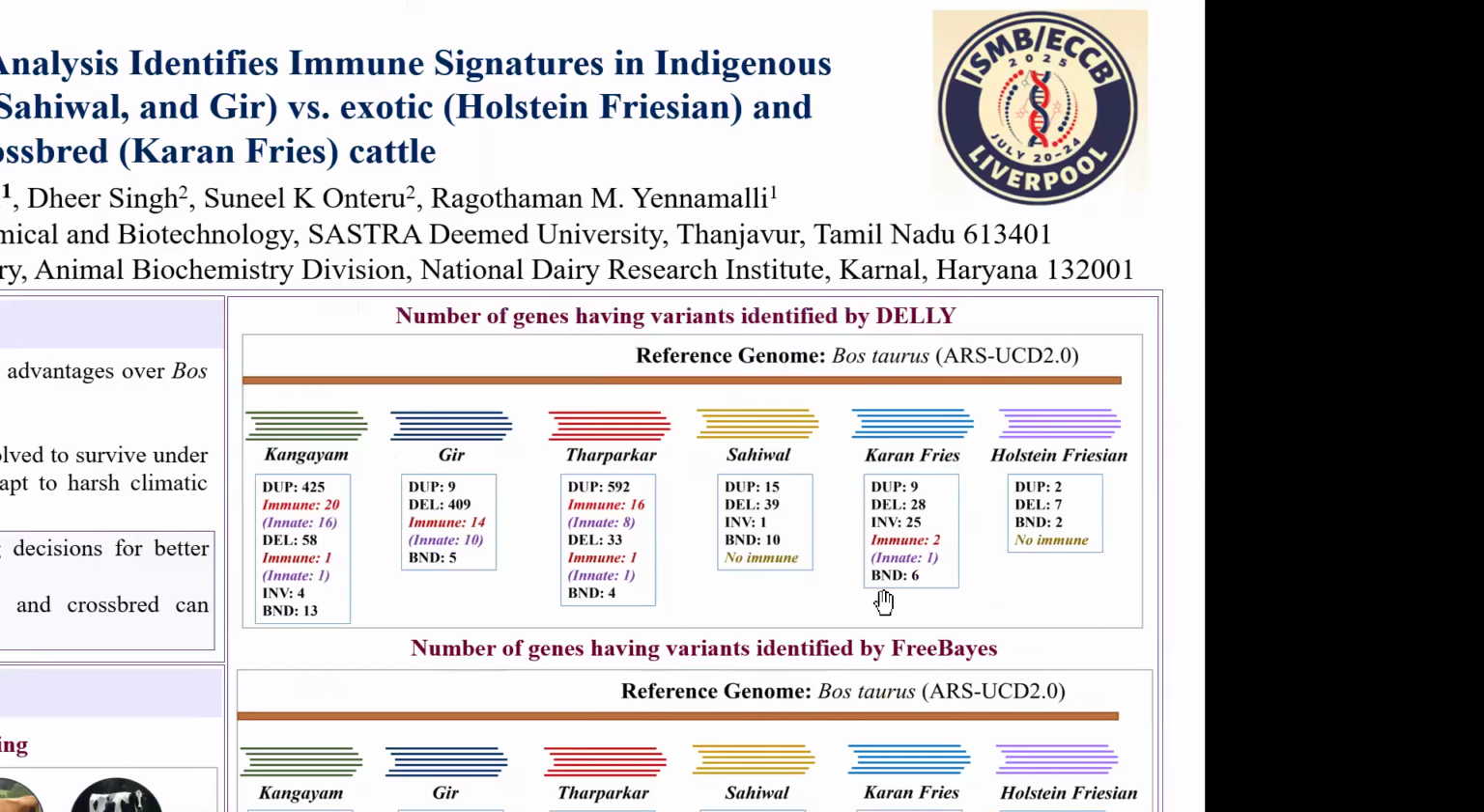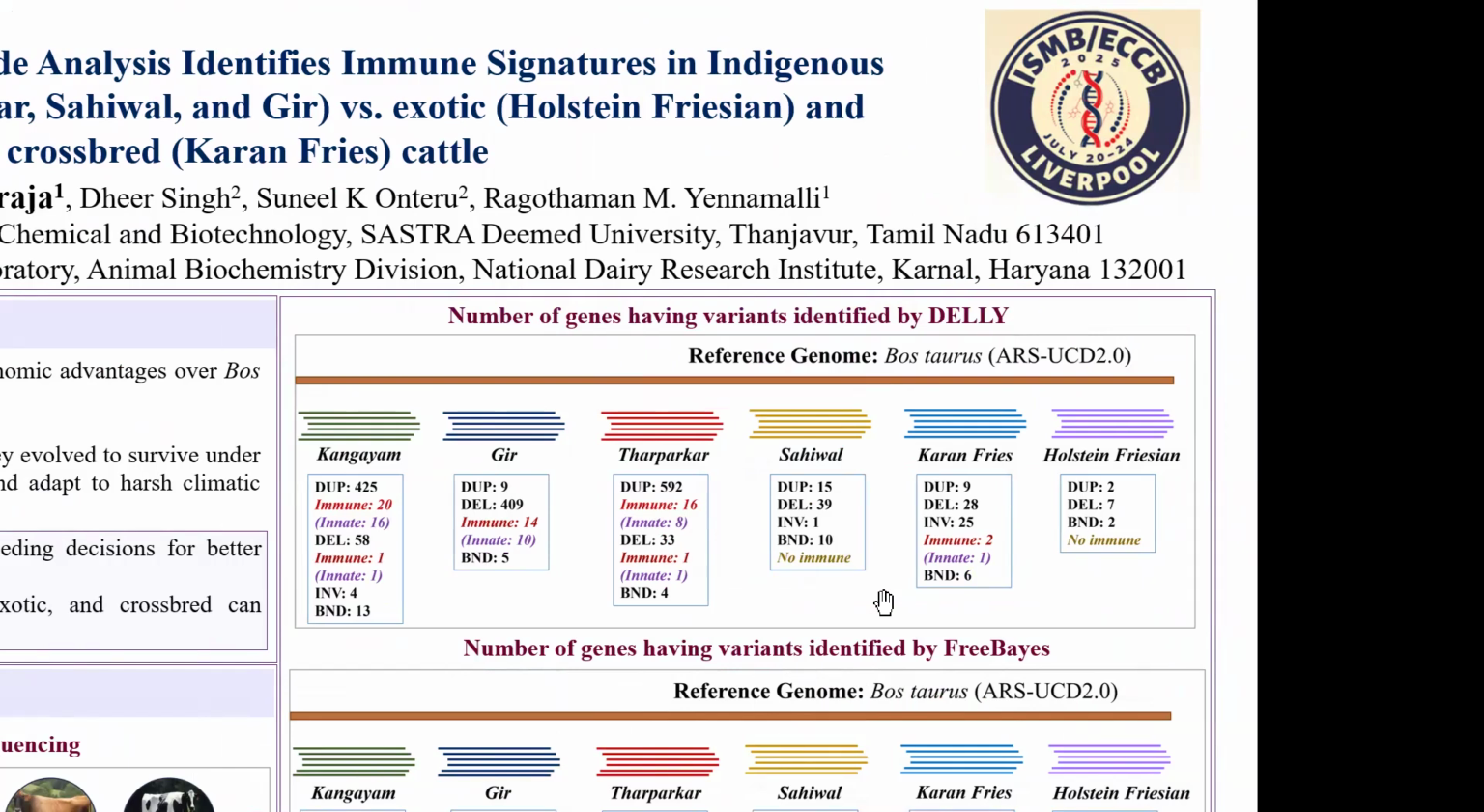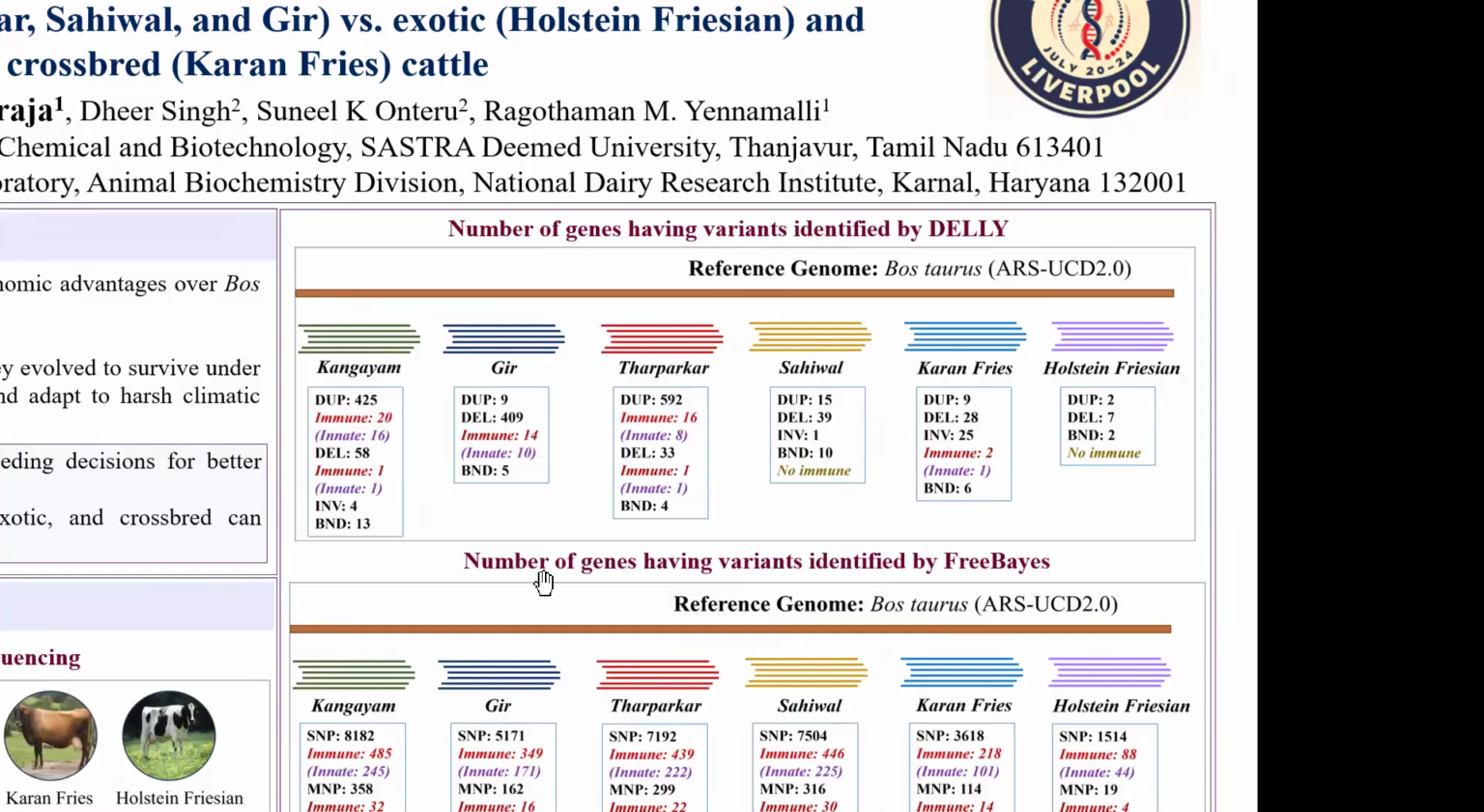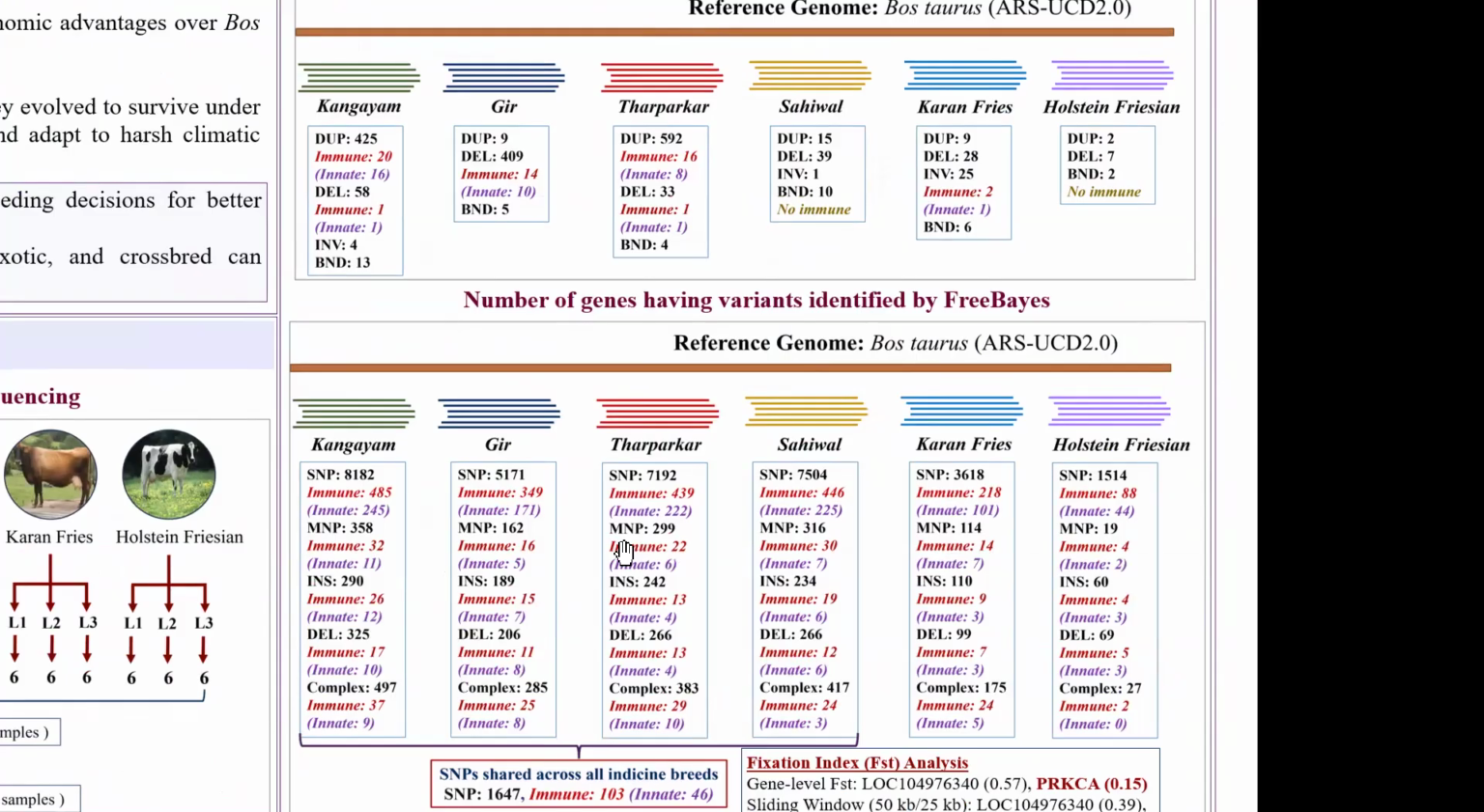So here I am showing the result of the reads mapped with the Taurine reference. First we identify the genes having a variant in all three locations, and then we identify the common genes that are present in all three locations, because this common set confidently represents the particular gene. So the Delly analysis revealed Kangayam and Tharparkar having a higher number of duplications, whereas Holstein has a higher number of deletions. So this is the other gene list identified by FreeBayes.